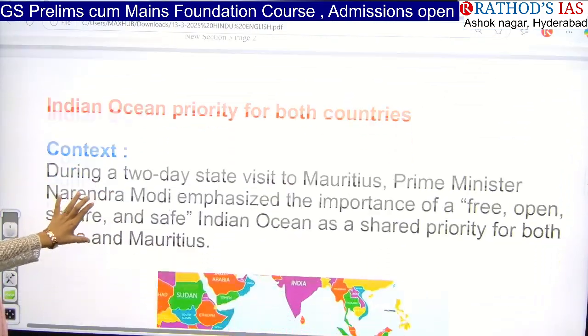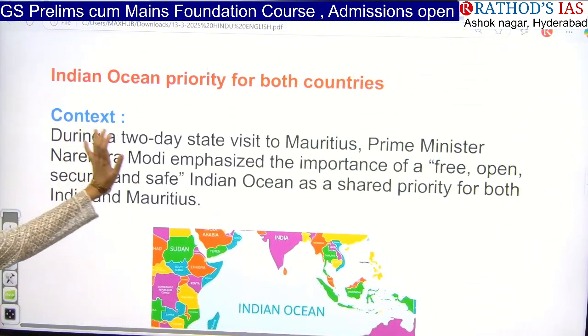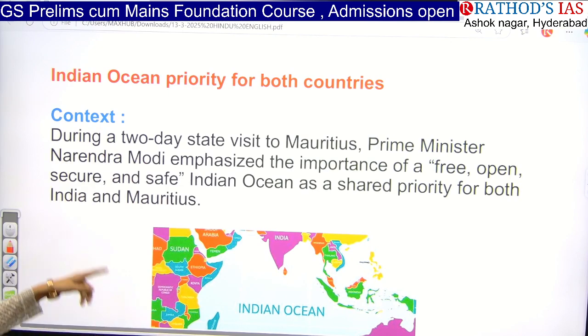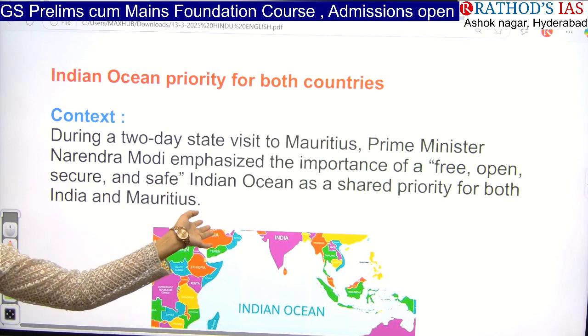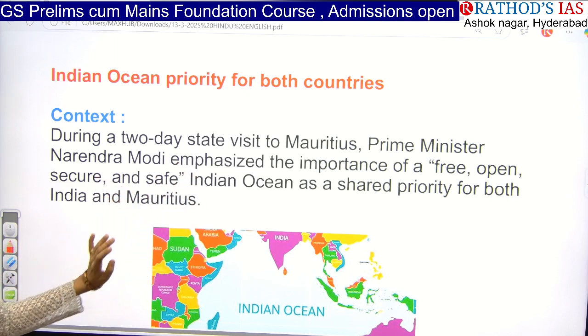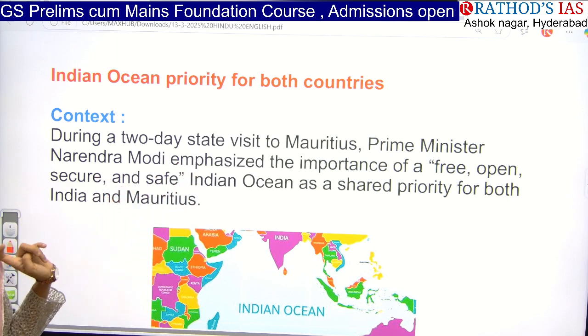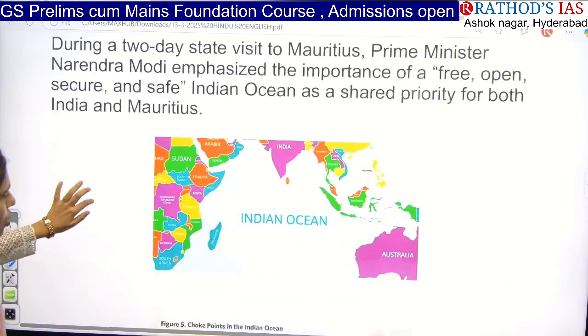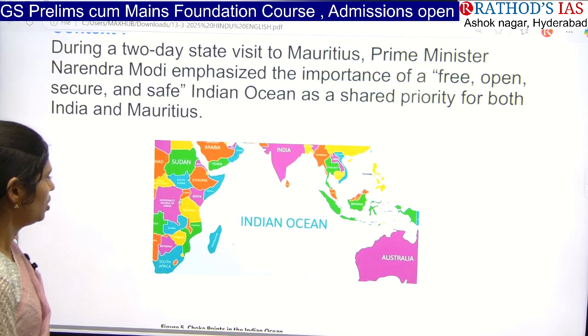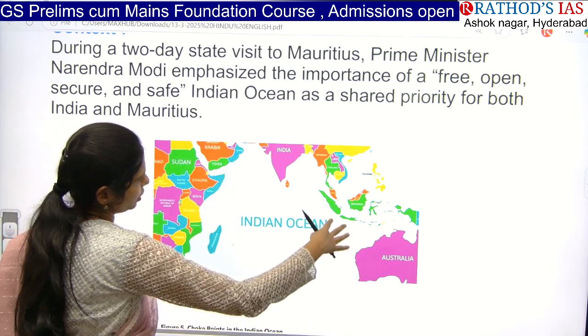Okay, so if you see this article, it is saying that during a 2-day visit to Mauritius, Prime Minister Narendra Modi emphasized the importance of a free, open, secure and safe Indian Ocean. It is a priority of both the countries. So if you see the map of the Indian Ocean, this entirely is the Indian Ocean part,